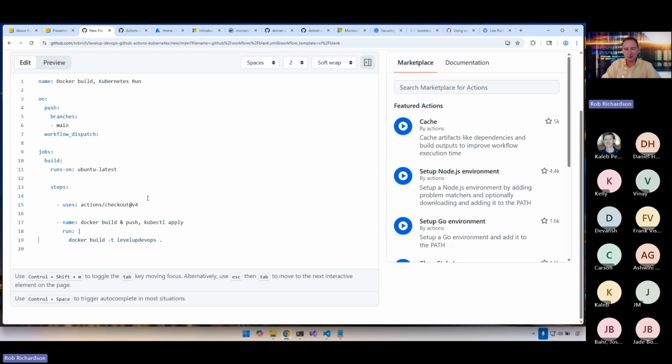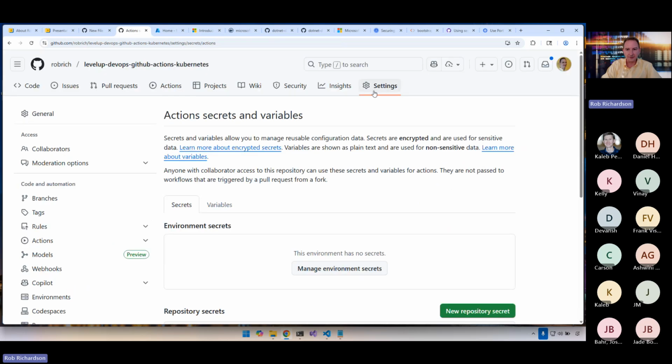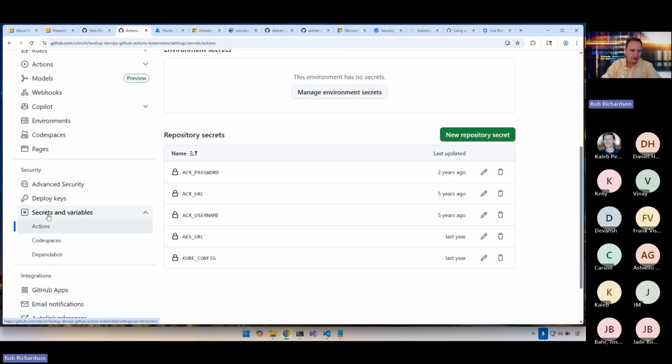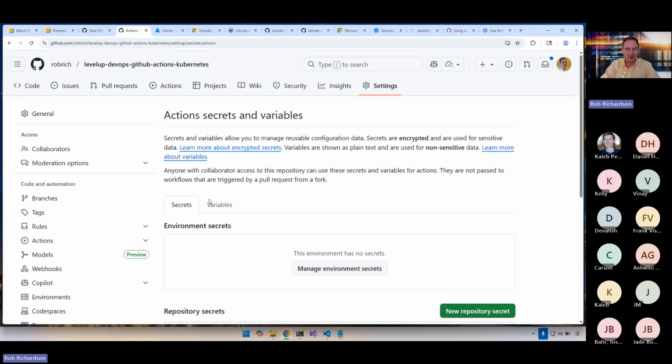Well, this repository wasn't quite empty. I did come in here to settings and secrets and actions, and I did create some secrets here in this repository just so that we could have these to reference as we were doing the build. Now, I'm not going to show you the content of these secrets, of course, but these secrets are definitely in place.